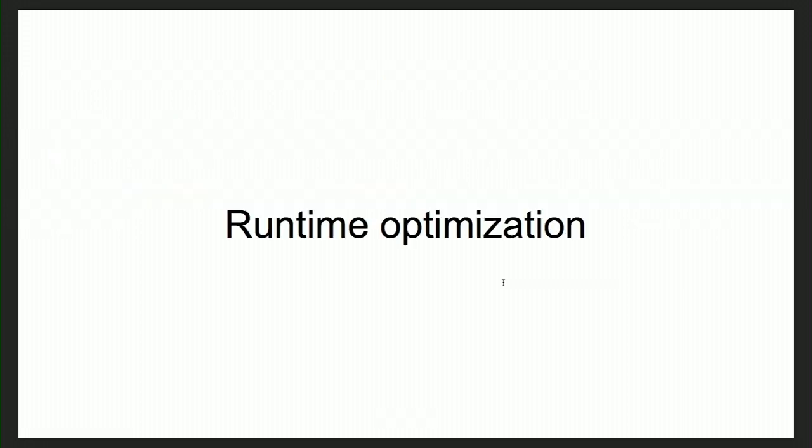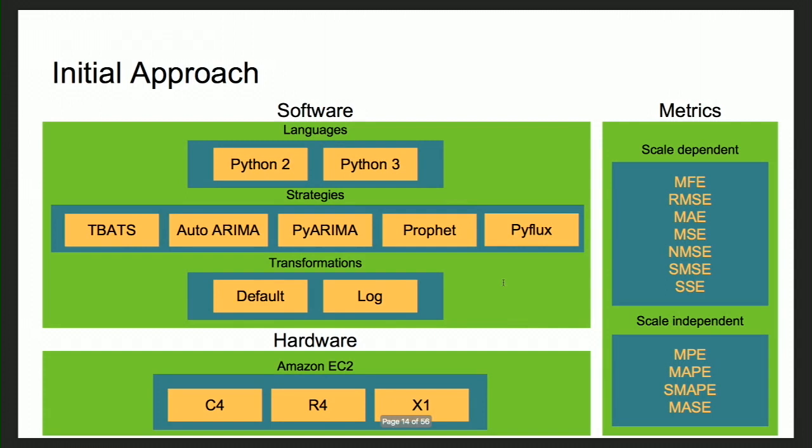So let's see how we optimize for the runtime. This graph shows our initial approach. Our initial approach was to implement different strategies on our time series data, and then also apply different transformations.